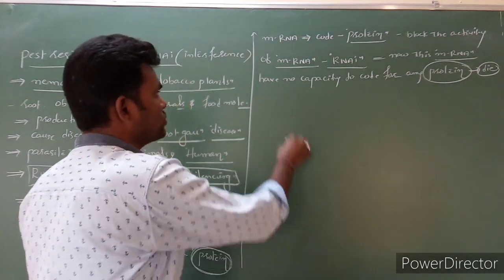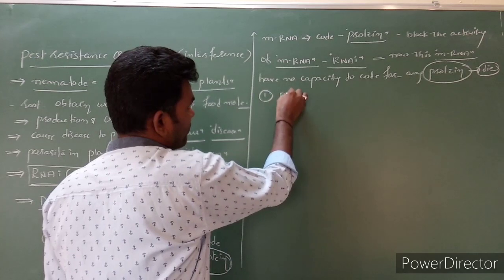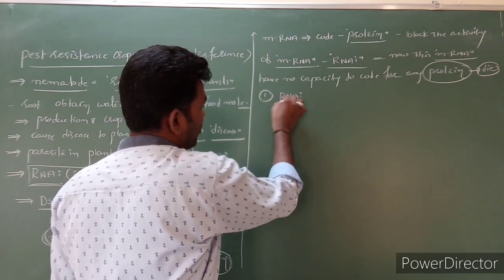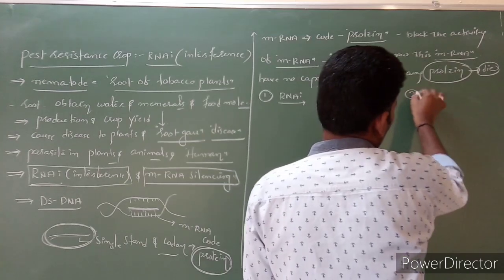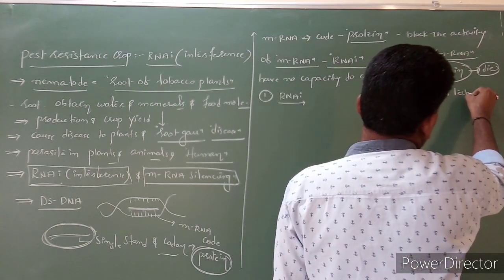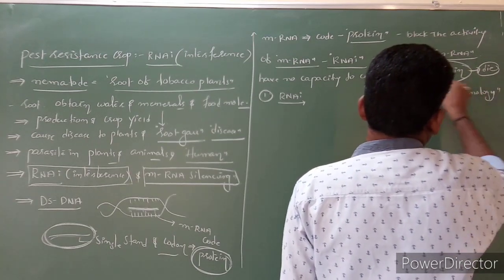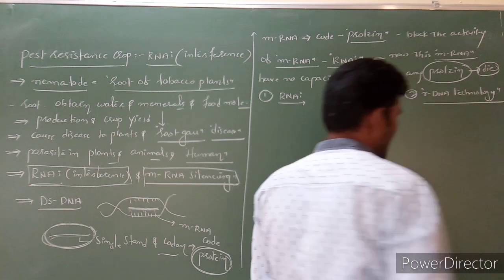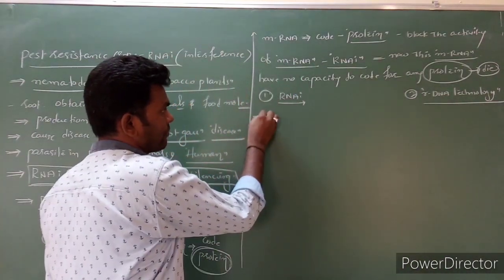For that we have two techniques: RNAi is one technique, and the second is rDNA technology.